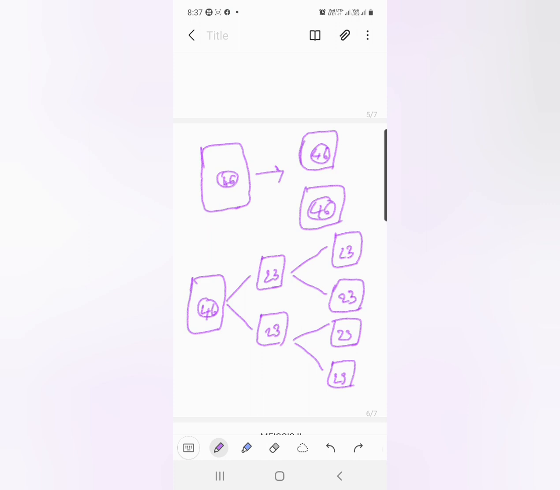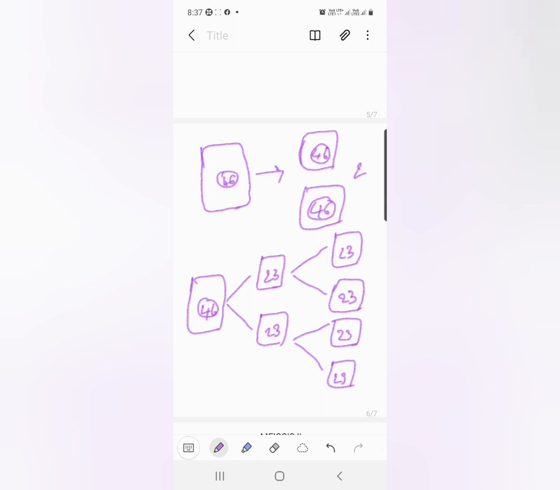Cell division is of mainly two types. One is mitosis and the other one is meiosis. Of course, equational division is also there. In the process of mitosis, the mother cell undergoes a division. As a result, two daughter cells are formed.